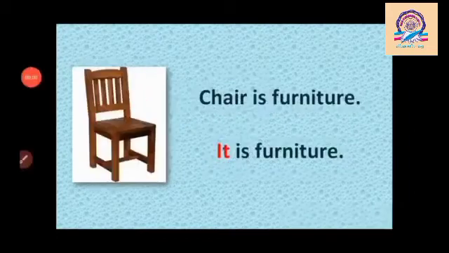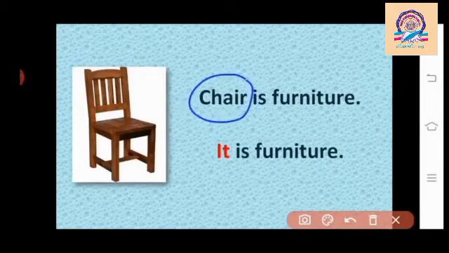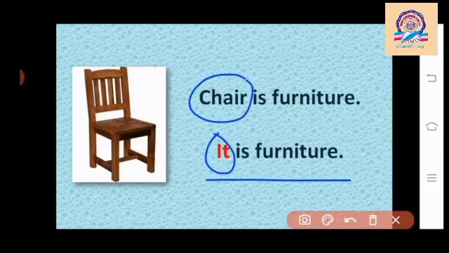Now next, chair is furniture. In this sentence, chair is the name of thing. We will use pronoun it in place of noun. Now it's called it is furniture. How to speak? It is furniture.